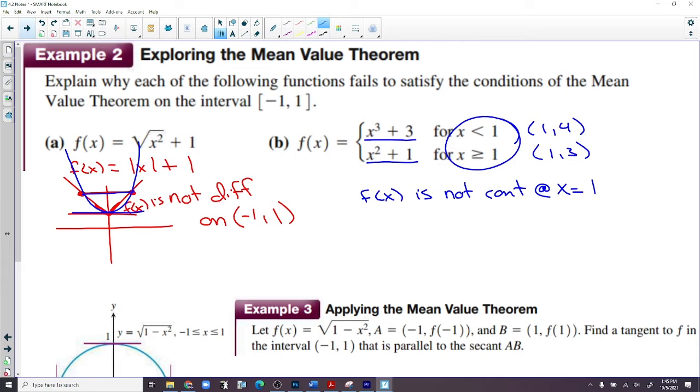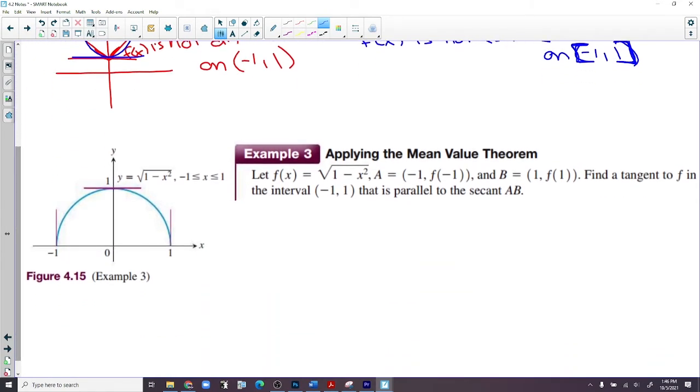Or, I should say, at x equals 1, but not continuous on -1 to 1, more to the point, on that interval. Specifically, it's not continuous at 1. It needs to be brackets. 1, 2, not 1, 3. Thank you. 1, 2. So one fails the differentiable part, one fails the continuous part. And it just missed it, right? It's right at the endpoint where it's bad. But it has to be good there.